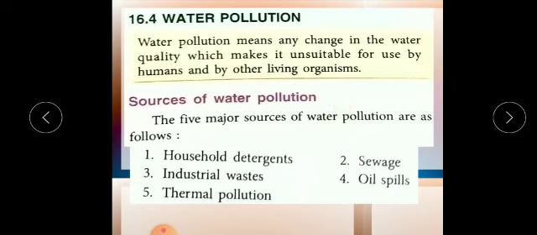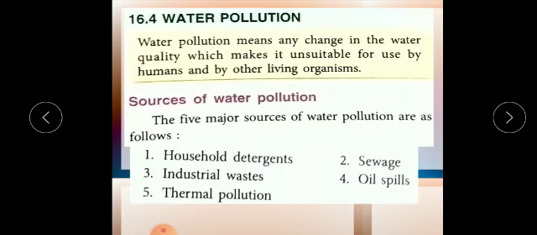Humans are the greatest cause, because by human activity this type of pollution is increasing. And I told you in my last video that the industrial revolution, urbanization and the population explosion play a very important role in the increasing rate of pollution. If you talk to your grandparents, they will tell you that earlier they did not face such pollution, but now we can see the effect.